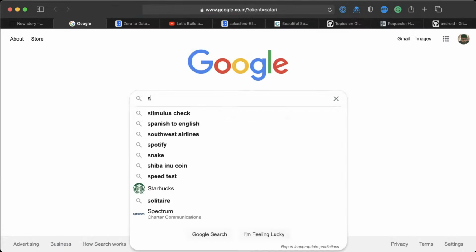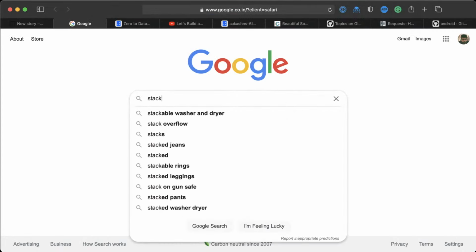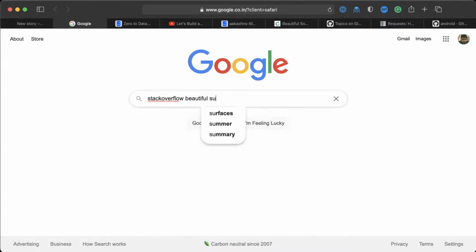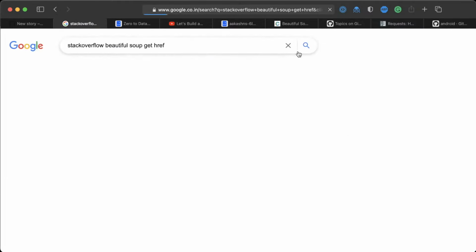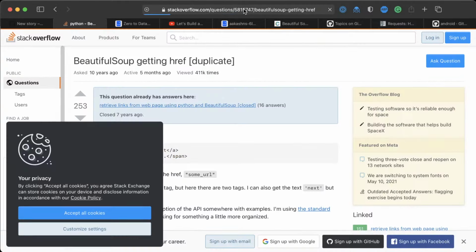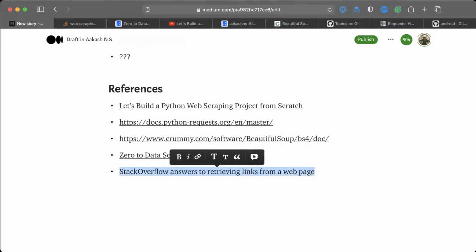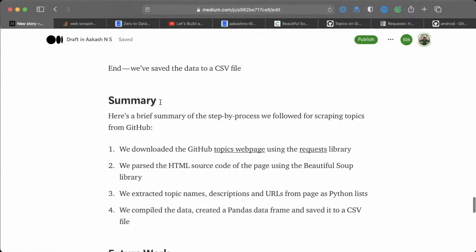So I'm not sure, maybe yeah, so maybe this was a useful answer. How to retrieve links from a web page using Beautiful Soup. And that's it. Okay, so include summary, future work, references.